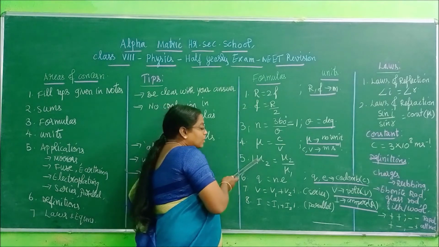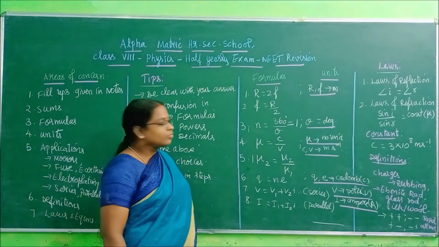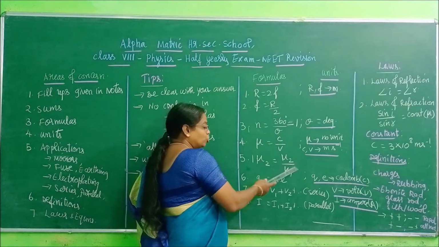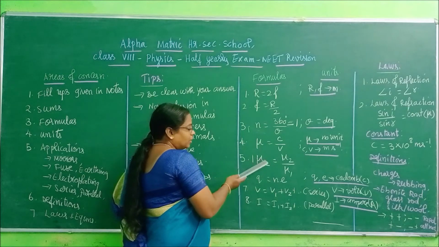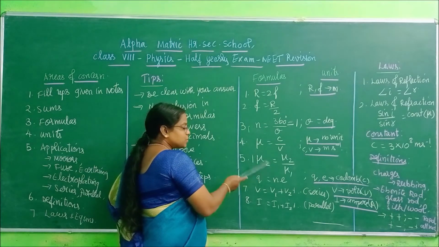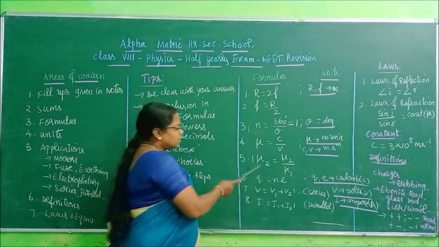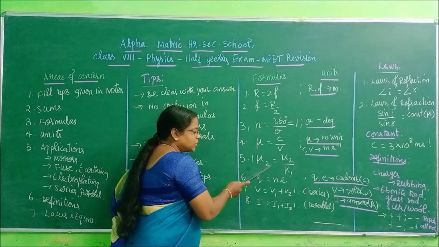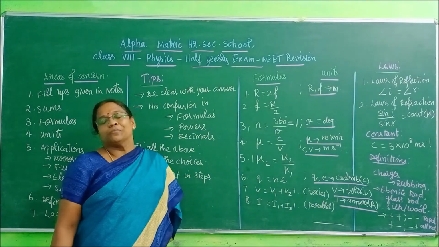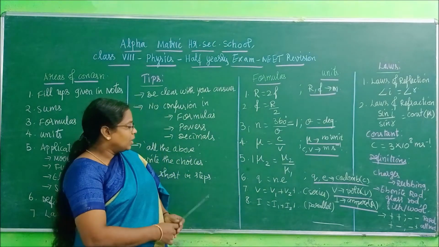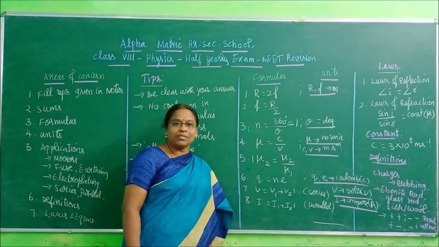Then the refractive index of the second medium with respect to the first medium is equal to mu2 by mu1. You can replace this with water, like the refractive index of glass with respect to water. One sum we have done like that. So whatever it is, the 2 here and the 1 here means this 2 will come in the numerator. So remember like that. And this refractive index, I have already told you, doesn't have any unit.